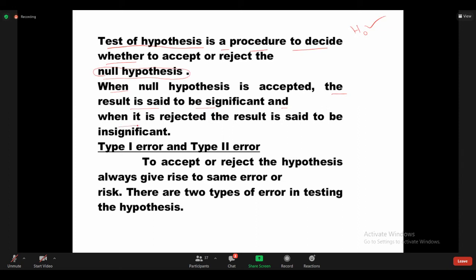And when it is rejected, the result is said to be insignificant. We just have to know this terminology in statistics.